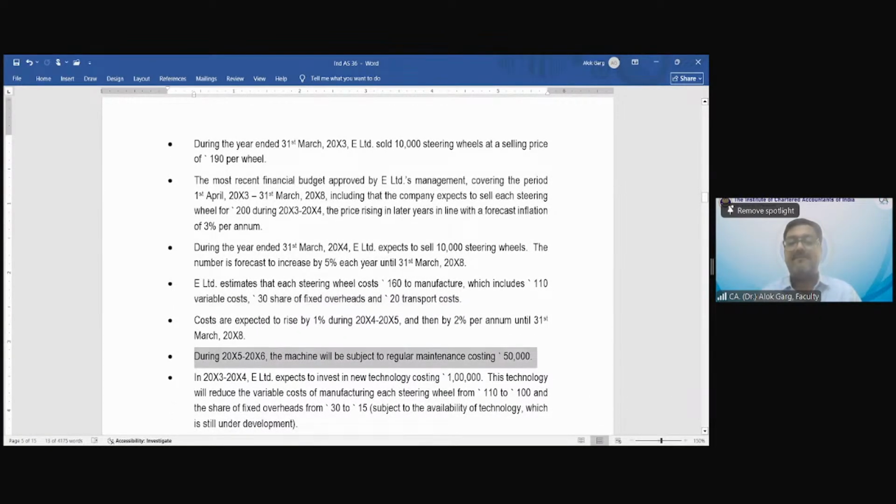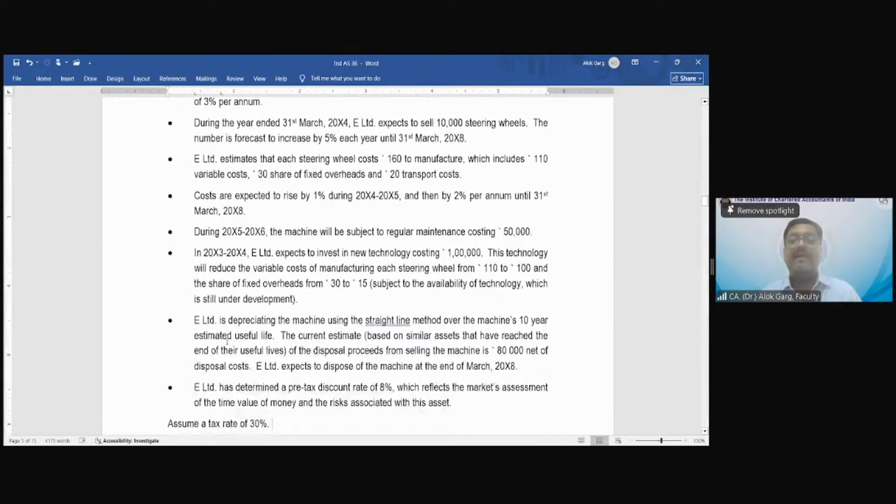During 5-6, the machine will be subject to regular maintenance costing rupees 50,000. One more cost is given. In 3-4, the company expects to invest in a new technology costing rupees 1 lakh. This technology will reduce the variable cost of manufacturing each steering wheel from 110 to 100, and the share of fixed overheads from 30 to 15, subject to the availability of technology which is still under development.